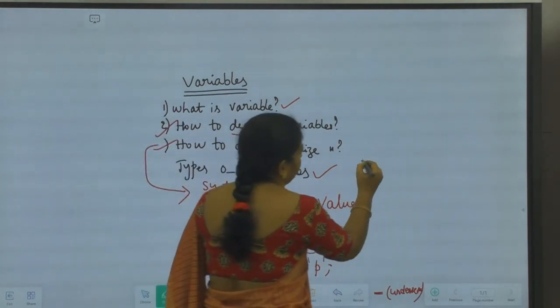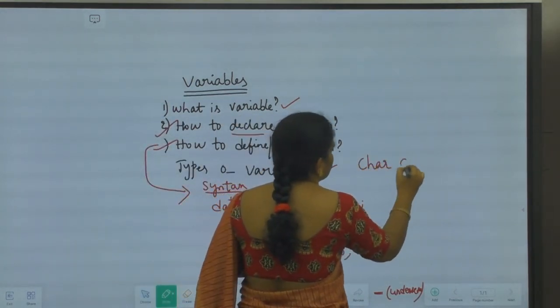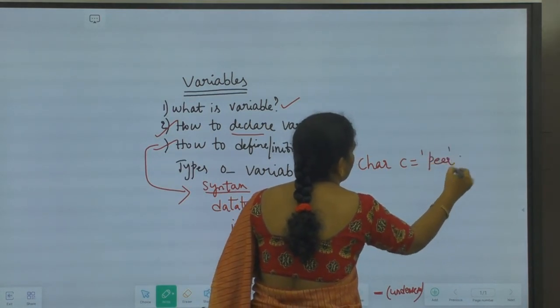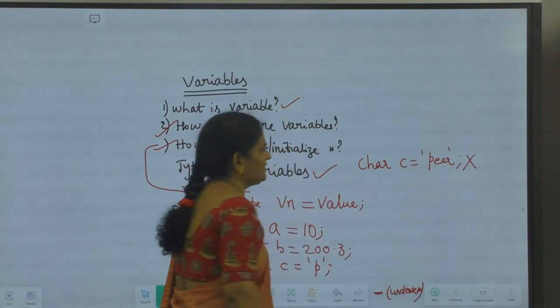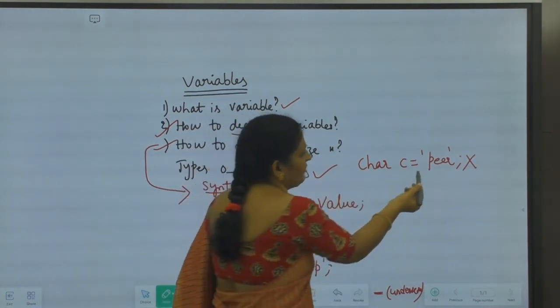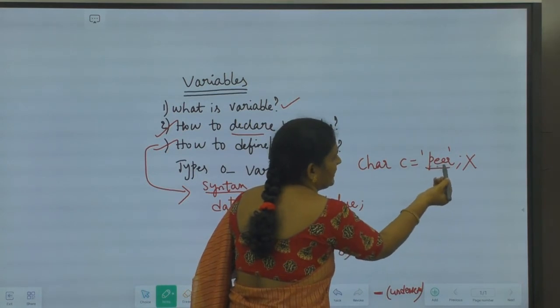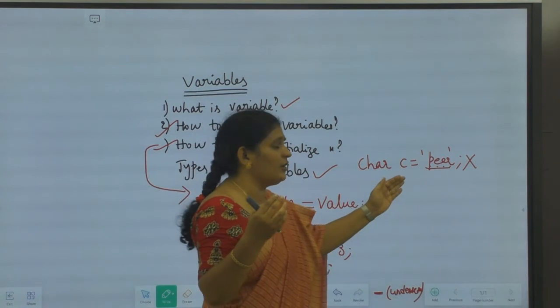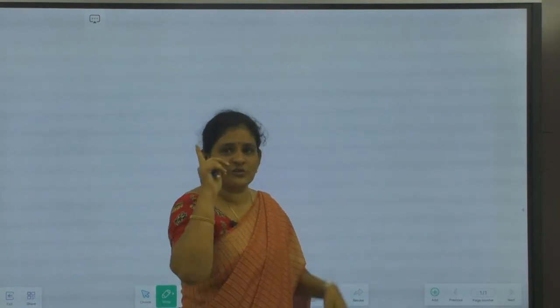I cannot write something like this: char c = "peer". This is invalid because c is of type char. It stores only a single value, but I have given here a group of values, P, E, E, R. Four single characters I have given. The c cannot store more than one character. It stores only a single character.